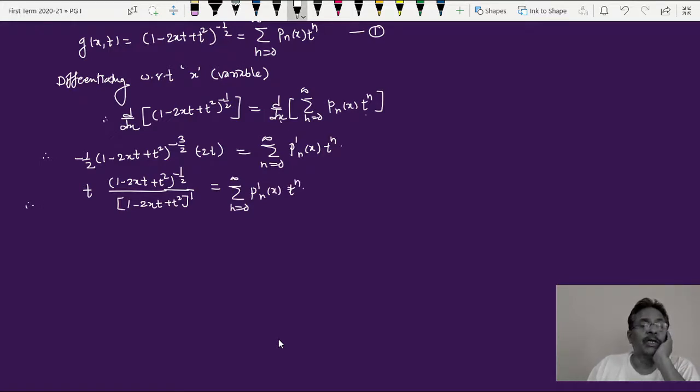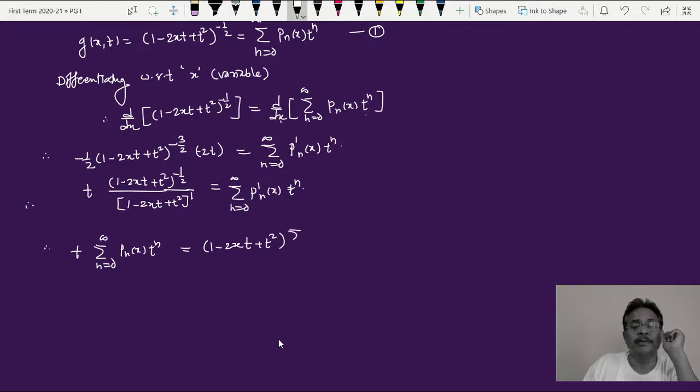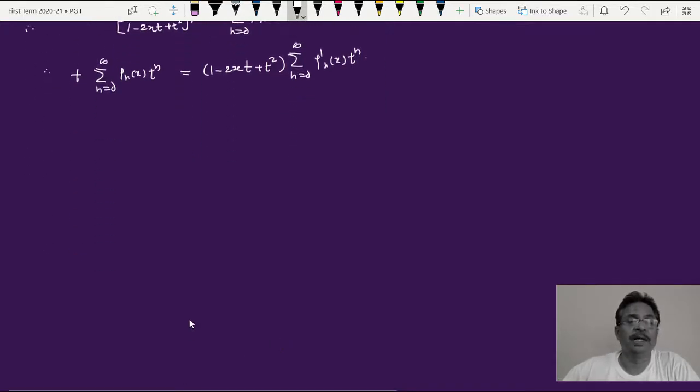So as usual, the numerator in the left hand side can be replaced by our equation number 1 right hand side. Therefore this is t into summation over n equal to 0 to infinity, this is Pn of x into t raised to n. I can replace this bracket, this is the generating function, take this term on the right hand side, so it is 1 minus twice xt plus t square, and this time it is summation over n equal to 0 to infinity P dash n of x into t raised to n. So again simplify this, what we did in the earlier case.